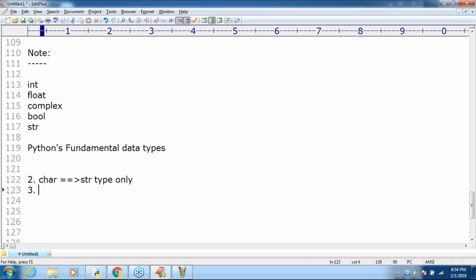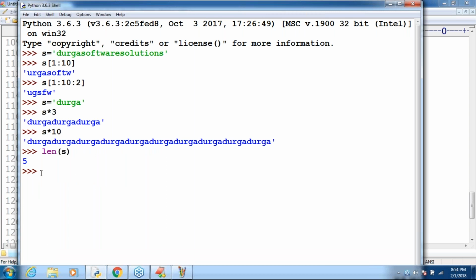Clear, right? I covered this already in this session. Just observe. Sir, I'm taking c = 'a'. Actually, the people who are coming from other languages, maybe from Java, may be aware of char. c = 'a', I'm taking. It is internally a string only.